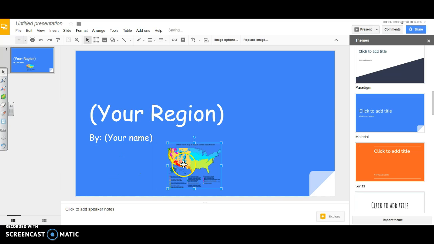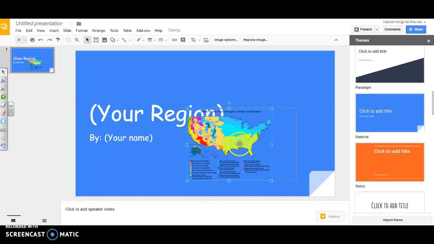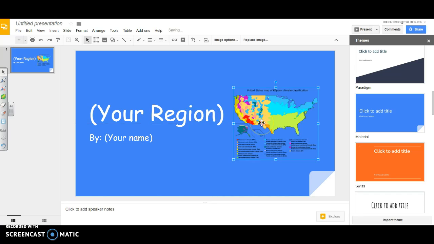You can move your picture by clicking on it, and you can also make it bigger. If you click on one of these side boxes, it can make your image bigger so you can see it a little bit better. And that is how you put an image in.